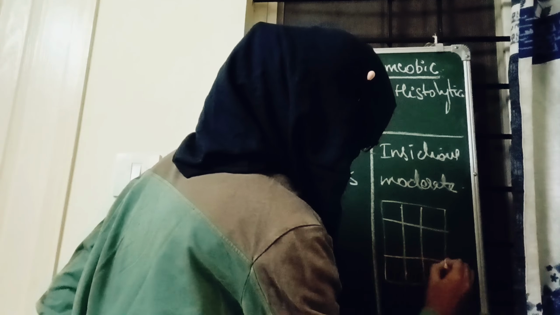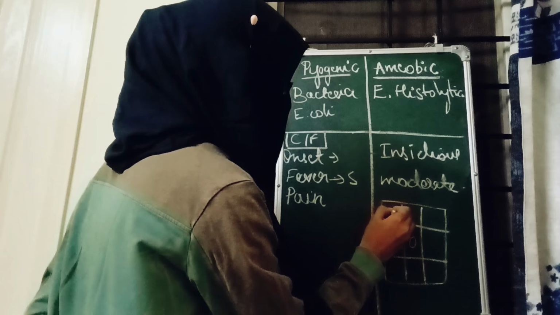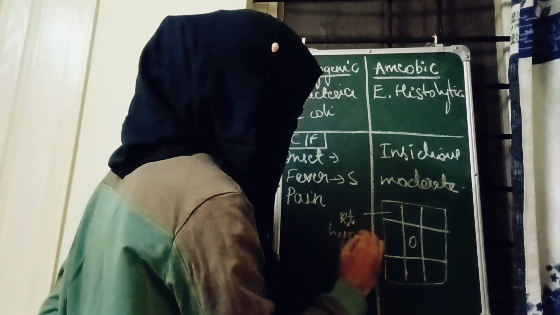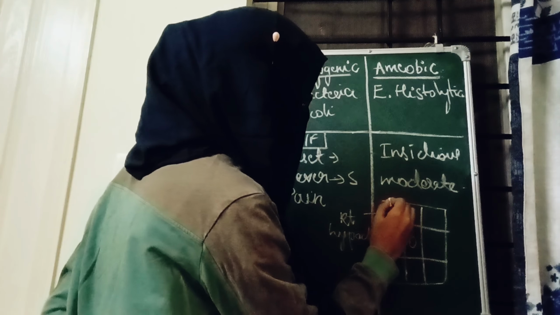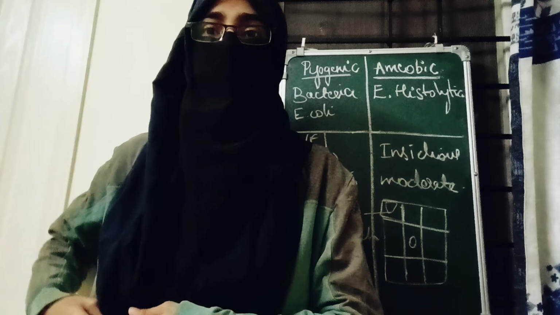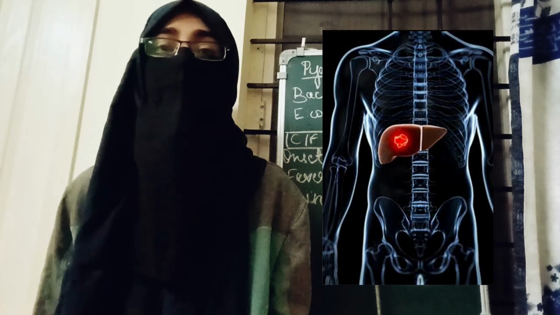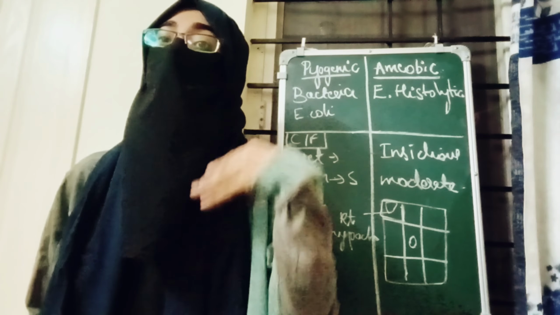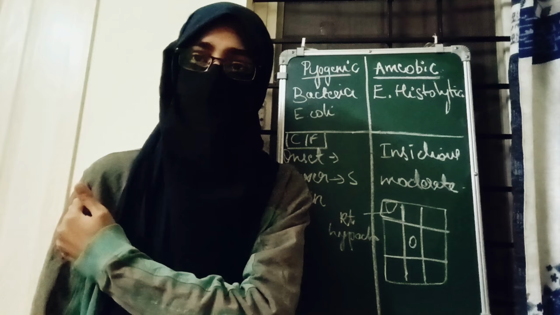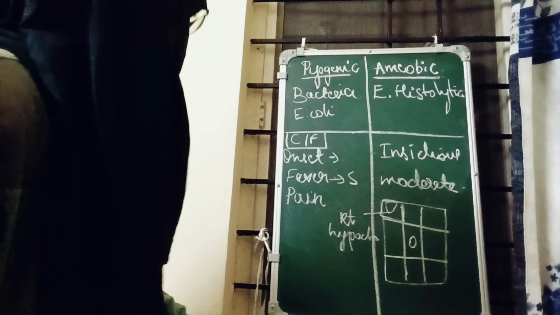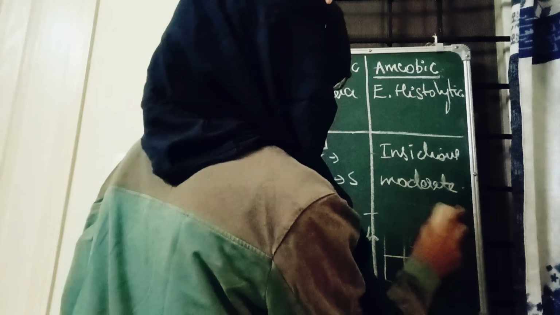Anatomically, this is umbilicus. So here, this region is called as right hypochondriac region. So here the liver is present. Okay, so a person will experience pain in the right upper quadrant, that is here. I'll add the picture for your understanding. Okay, so in both the cases there will be pain, but in pyogenic, that is bacterial, the pain will be more and pain will radiate to the shoulder. Okay, next, fever is done, pain is done. This one I'll draw.